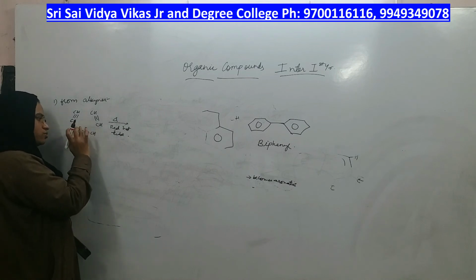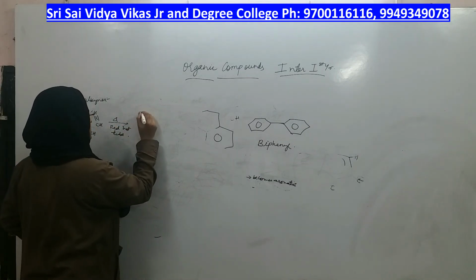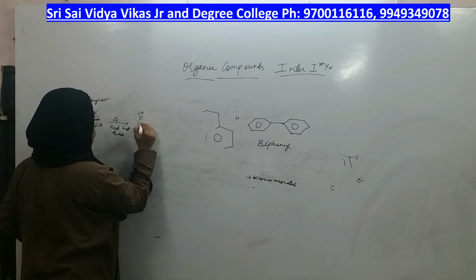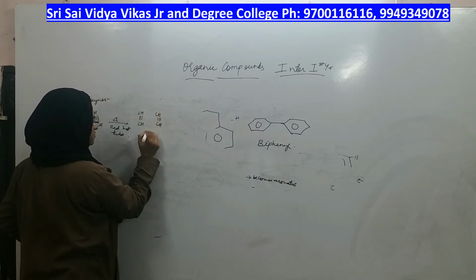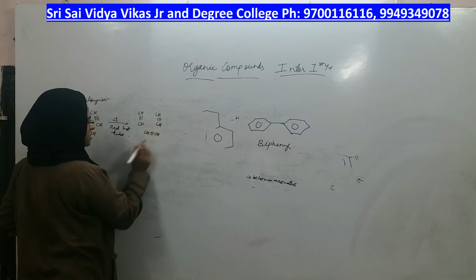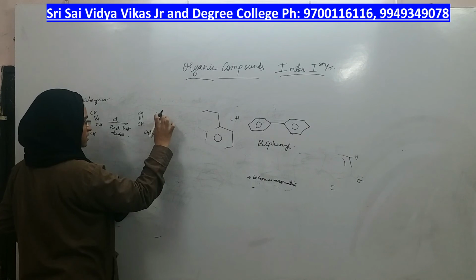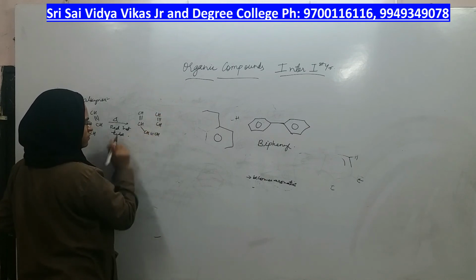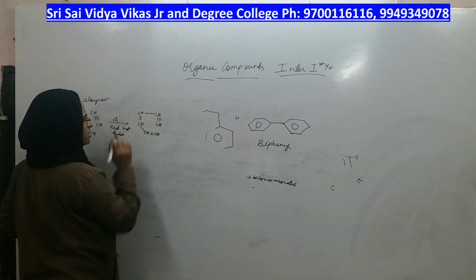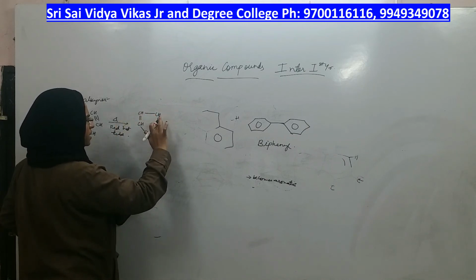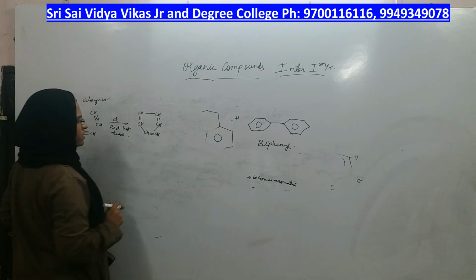With that red hot tube, I will do the changes in the product only, not in the substrate. This pi bond breaks and a sigma bond will be formed here. This pi bond breaks and a sigma bond will be formed here. This pi bond breaks and a sigma bond will be formed here.